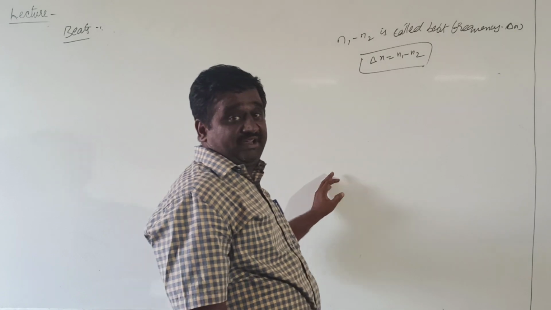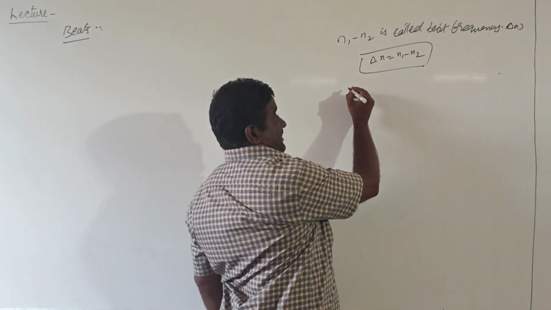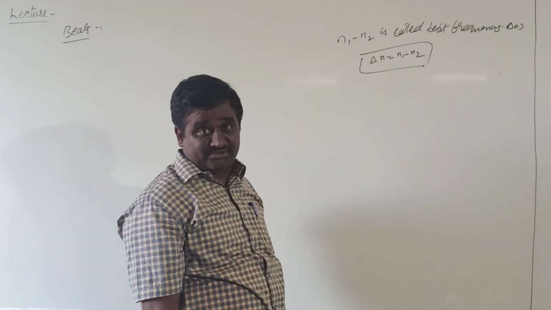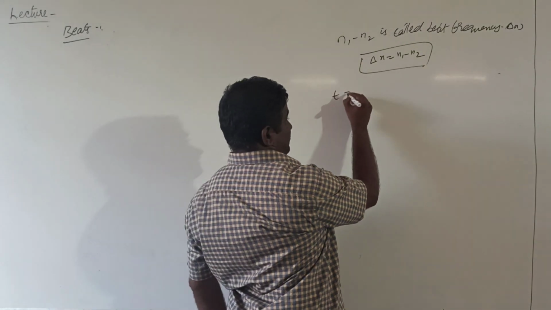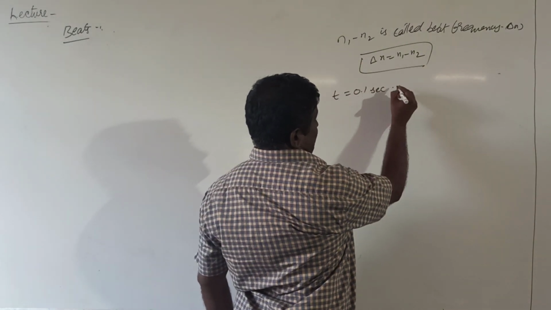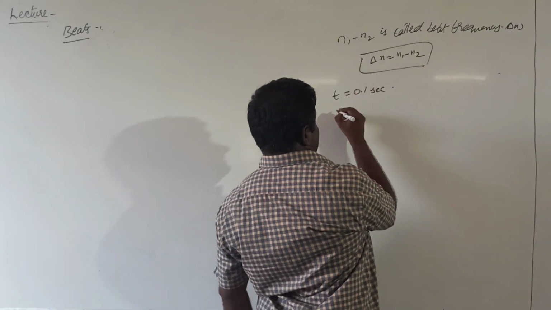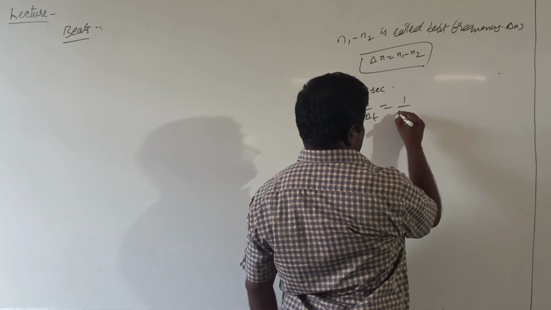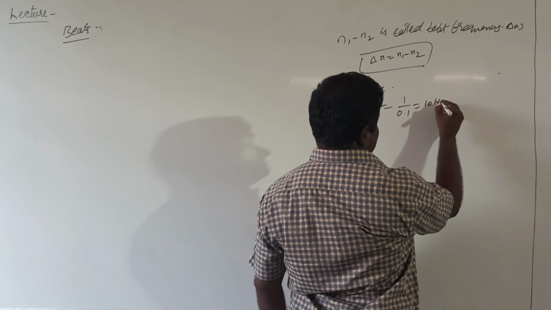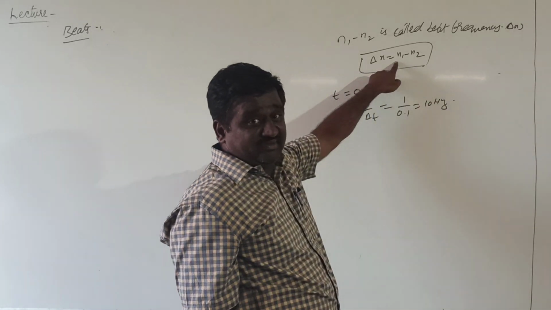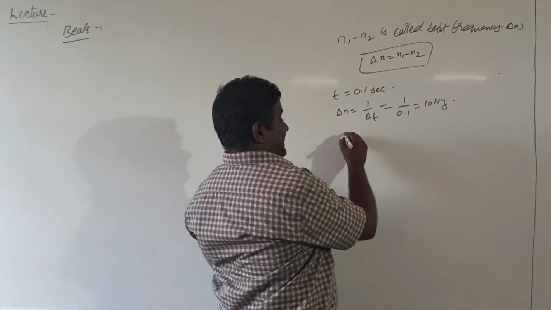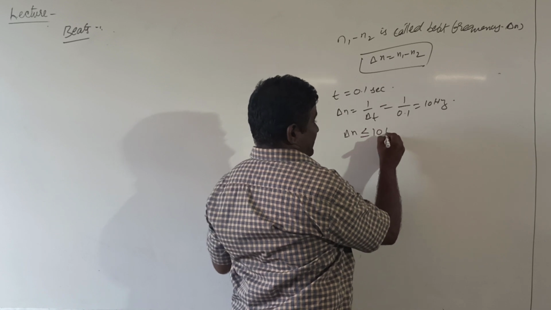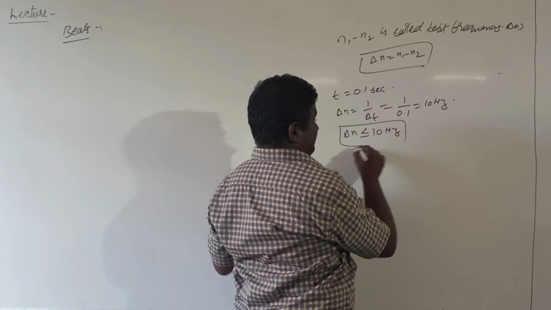According to the persistence of hearing of mankind, the time interval between any two successive sound notes is t equal to 0.1 second. Then the beat frequency, delta n equal to 1 by delta t, is equal to 1 by 0.1, which is equal to 10 Hz. So the frequency difference between the two sound waves, delta n, is less than or equal to 10 Hz. In that case, beats are formed.